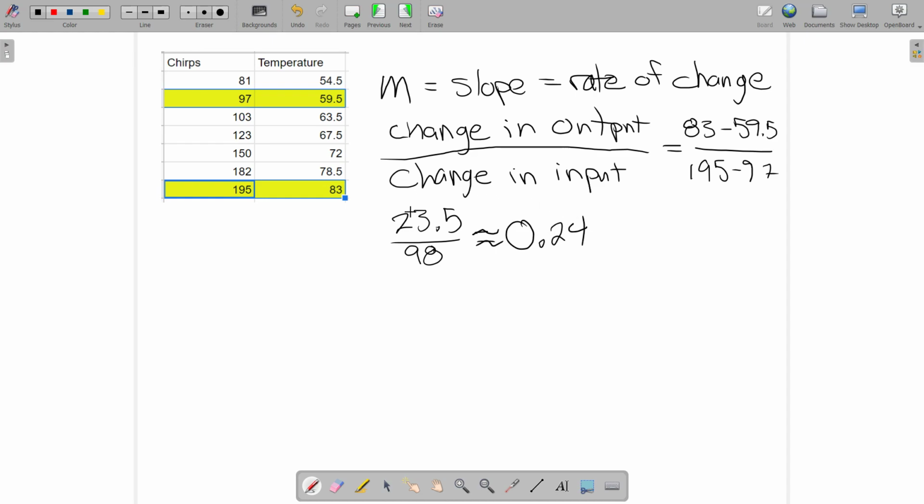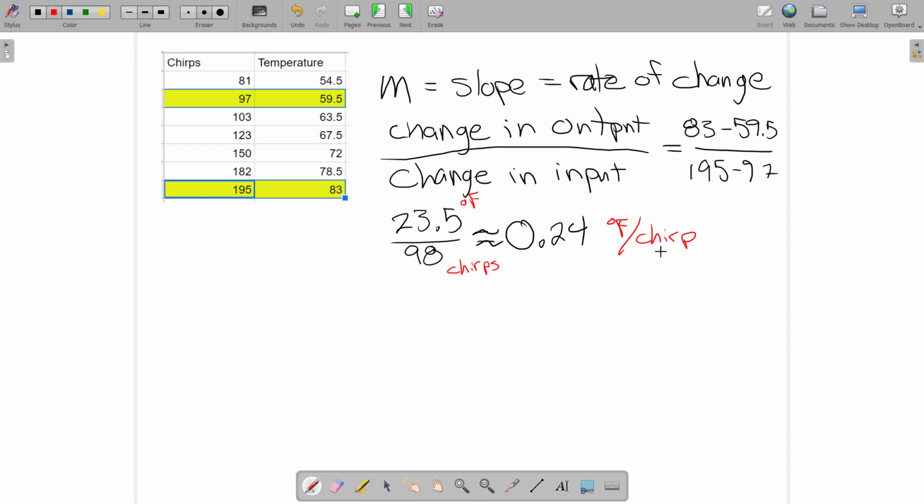And just to keep in mind what those numbers mean, the top number is degrees Fahrenheit. Let's make a note of that. And the bottom number is chirps. So the division would be 0.24 degrees Fahrenheit per chirp.